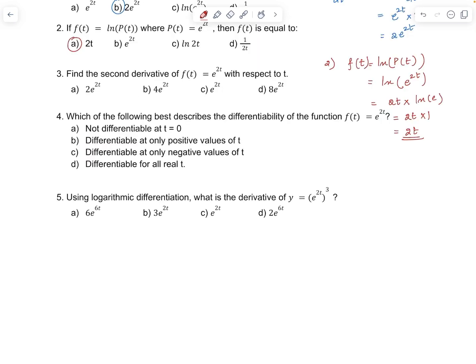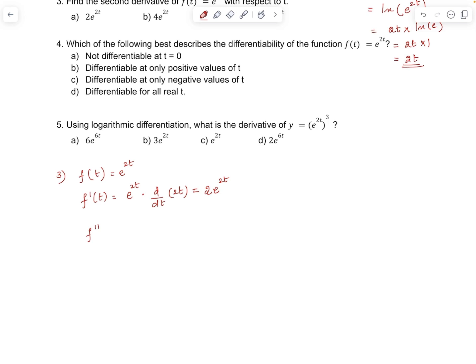Question 3. Find the second derivative of f of t equal to e power 2t with respect to t. F of t is given as e power 2t. F dash of t is equal to, applying the chain rule, we get e power 2t times d by dt of 2t, which is equal to twice e power 2t.